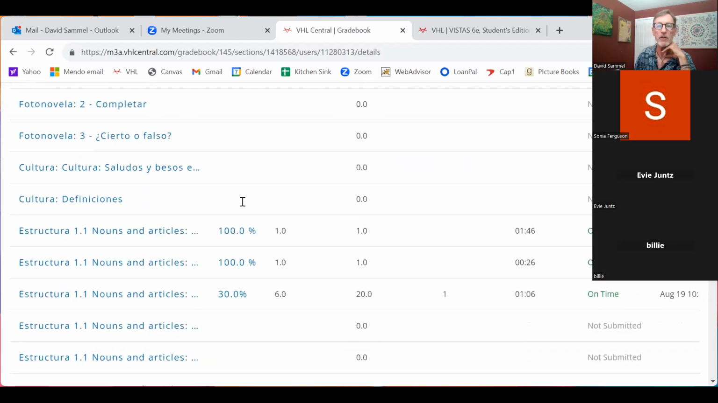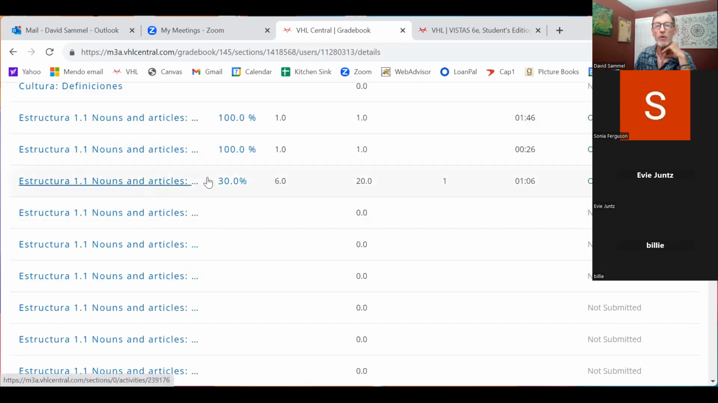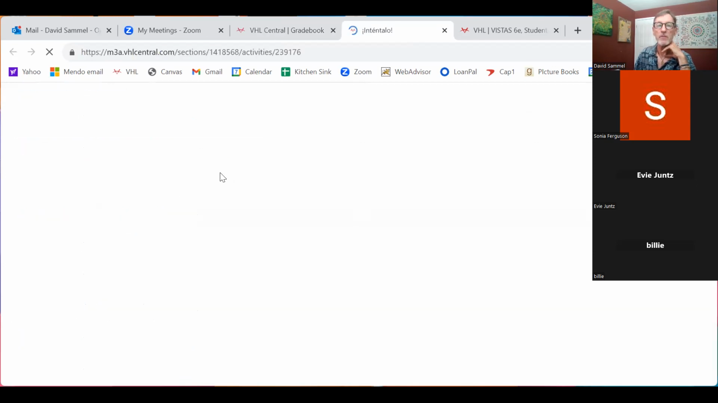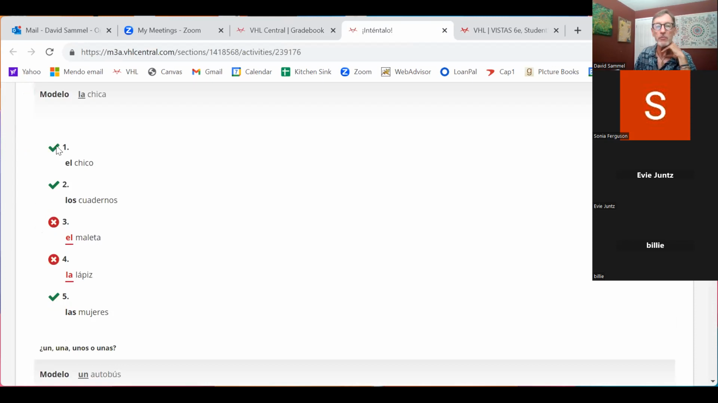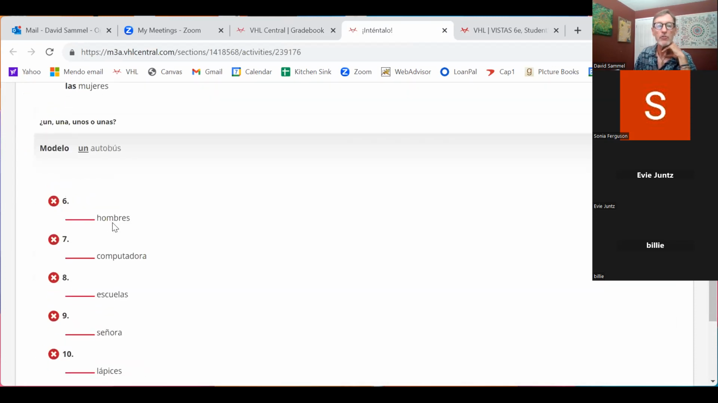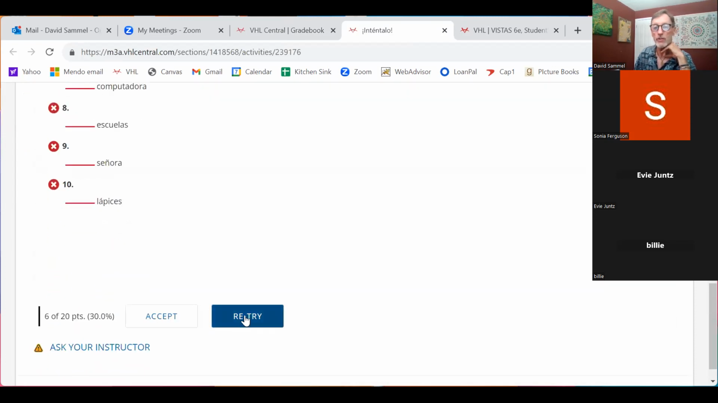But now let's take a look. And this is the one that I did so badly. So I only got a 30%. Now, anytime you see a 30%, you should really be concerned about that. And you should click on it. And they will show you that, look, you got this one right, you got this one wrong. And you usually get 2 tries. So you can retry it.